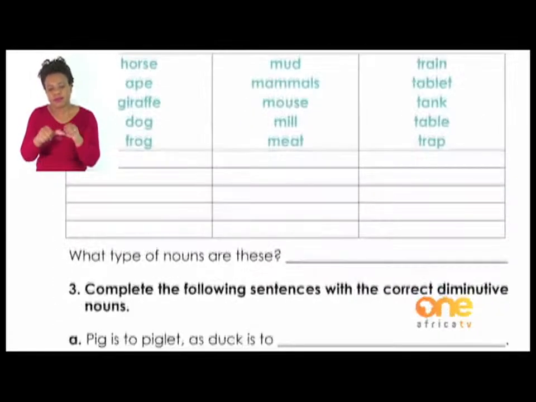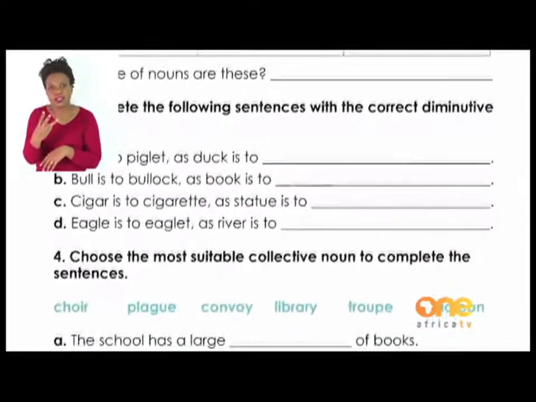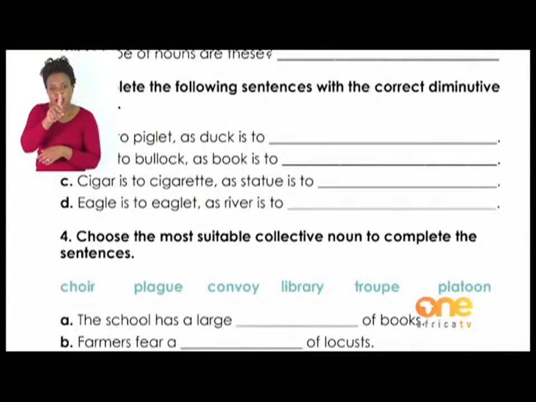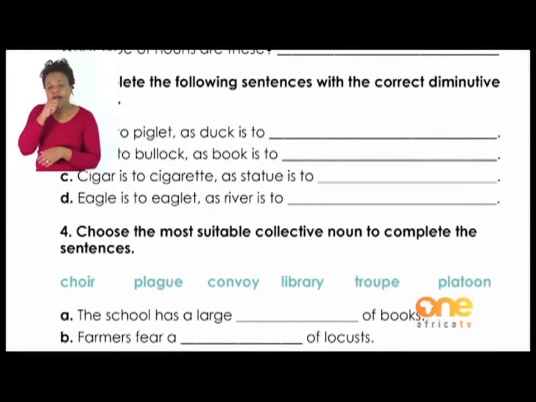It says, complete the following sentences with the correct diminutive nouns. A, pig is to piglet, as duck is to duckling. Bull is to bullock, as book is to booklet. So also finish off the remaining sentences.